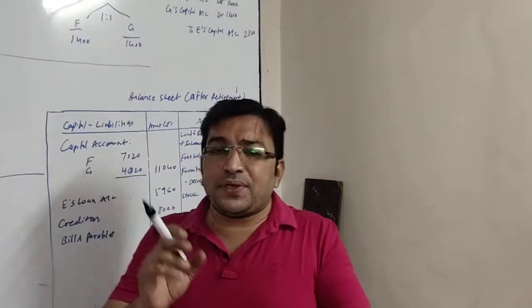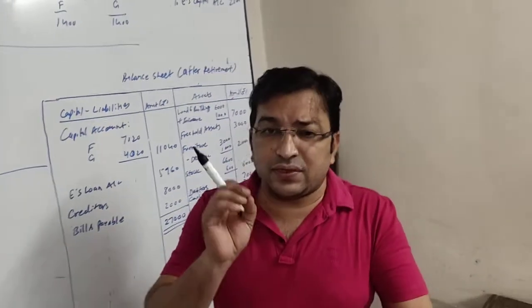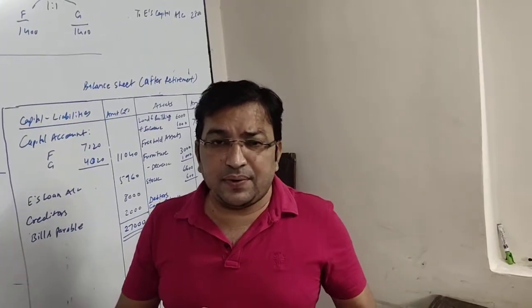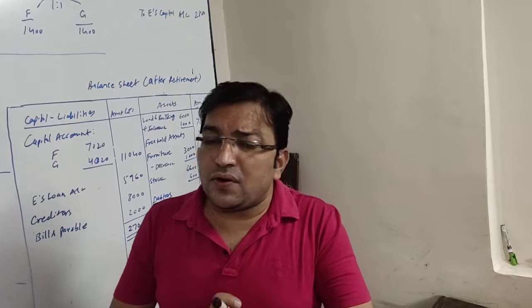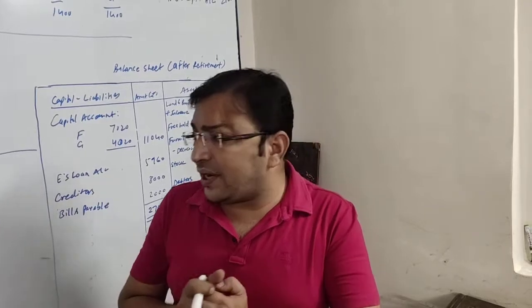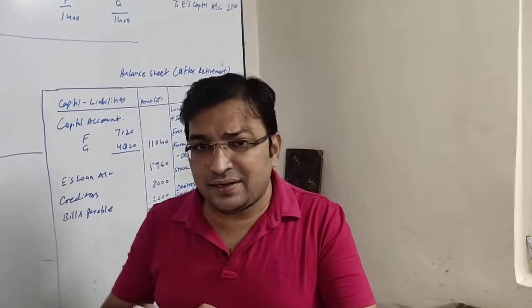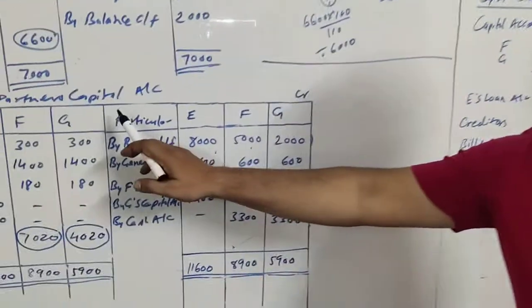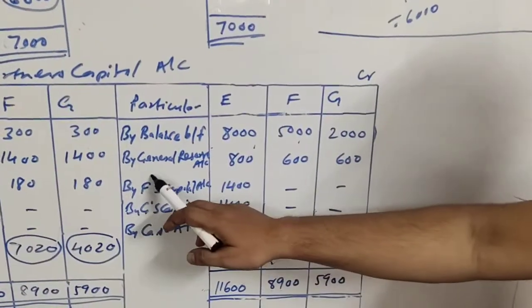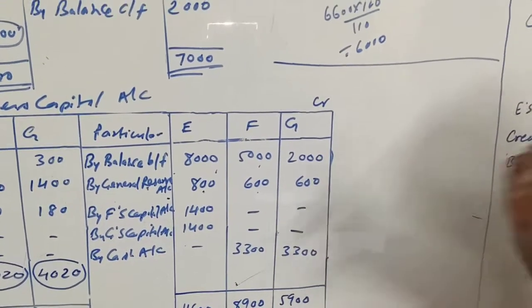General reserve is given rupees 2,000 and the old ratio given to us is 4:3:3, which was given at the beginning of the sum. So 2,000 general reserve we will distribute in this ratio. When I distribute that in ratio, I get 800, 600 and 600. So here it is at the credit side of capital account, by general reserve account 800, 600 and 600.